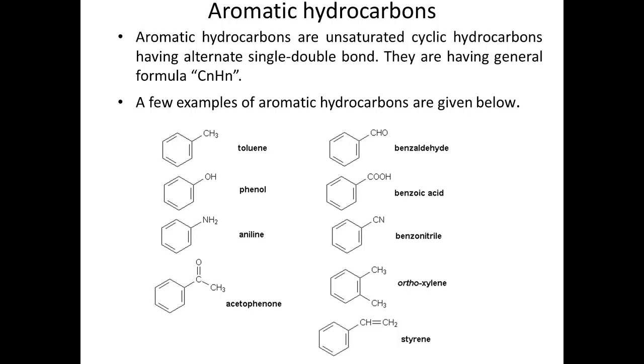Firstly, we will discuss what aromatic hydrocarbons are and how they can be prepared. First of all, we have to understand why aromatic hydrocarbons are different from aliphatic hydrocarbons. Aromatic hydrocarbons are unsaturated cyclic hydrocarbons having alternate single and double bonds.